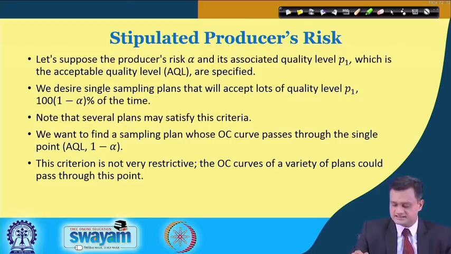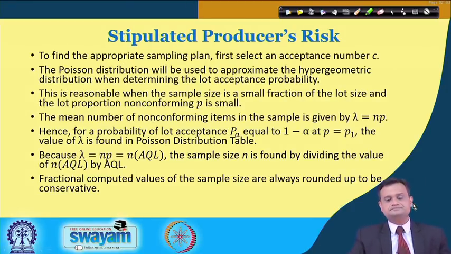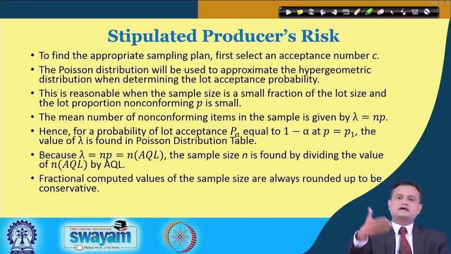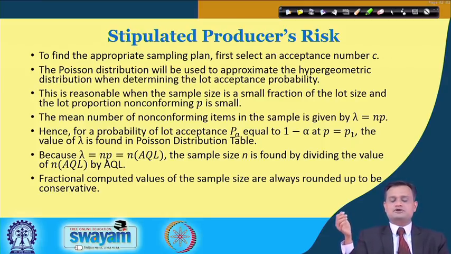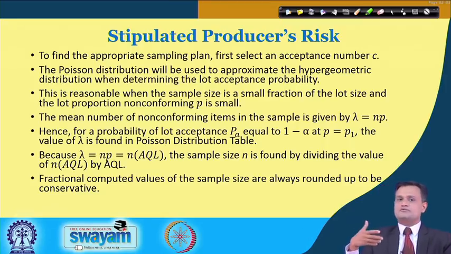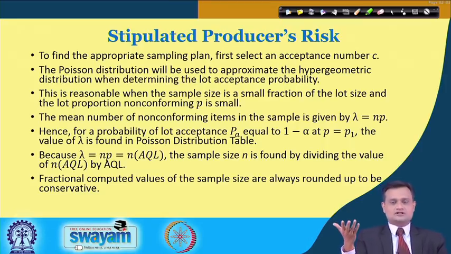So, with this let us try to move ahead, and what I would like to do to find the appropriate sampling plan, first select an acceptance number, that is the C. The procedure I am just going through. The Poisson distribution will be used to approximate the hypergeometric distribution when determining the lot acceptance probability. So, we have done this exercise previously also.